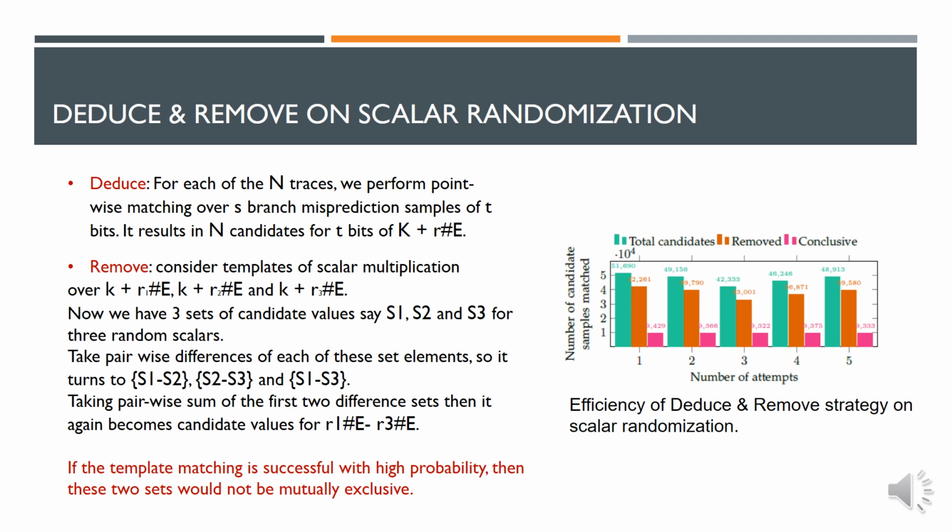The reason is simply that the acquired traces can be noisy. We can take 3 consecutive instances from the nstat set. We choose here the sets like Ri, Ri plus 1th and Ri plus 2th and perform subtraction on all pairs of the candidate values. The efficiency of this deduce and remove strategy is illustrated in this figure. More than 93% of the traces could identify the last 3 bits correctly among the candidate values. Knowing 3 bits, we update the state of the predictor and perform the template matching on the next 3 bits.